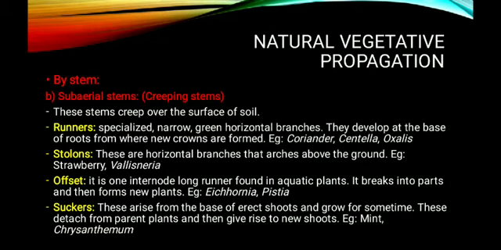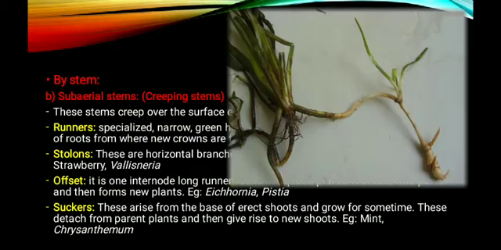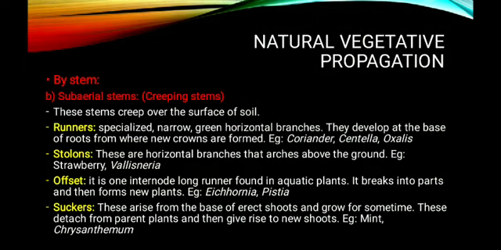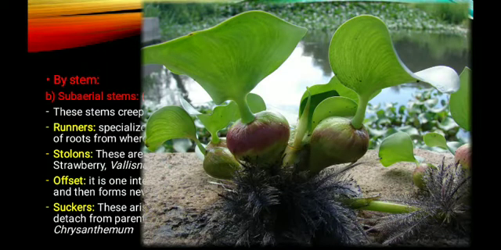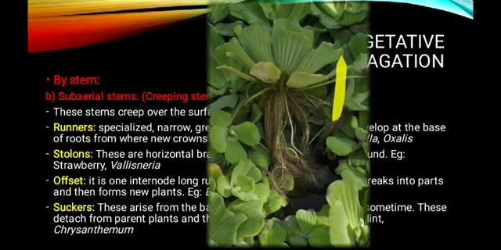The next examples for stolon, the first one is strawberry. So this is a strawberry plant which reproduces by the help of stolons. The next one is a hydrophyte, that is Vallisneria. So this is a Vallisneria plant which reproduces by the help of the vegetative propagule called stolon. Next is the offset found in the hydrophytes. The first one is Eichhornia. You can see, this is the modified stem that is called offset, that reproduces by the help of offset. And the next one is the Pistia. So Pistia also reproduces by the help of offset. Here this particular structure is a modified structure called offset.